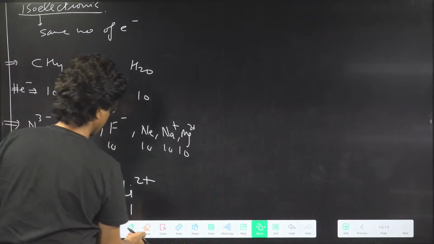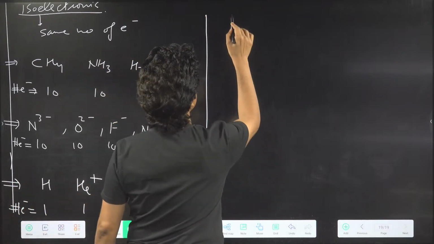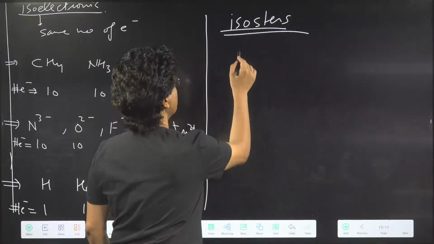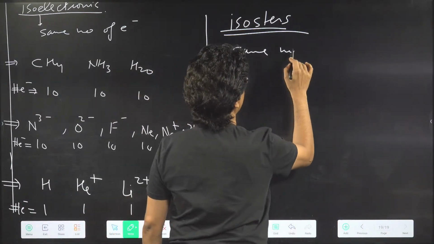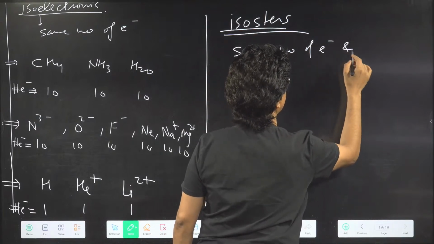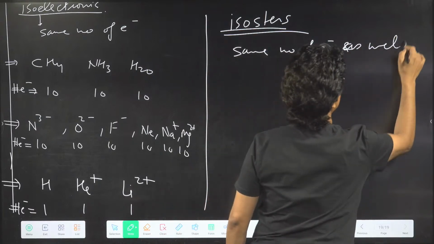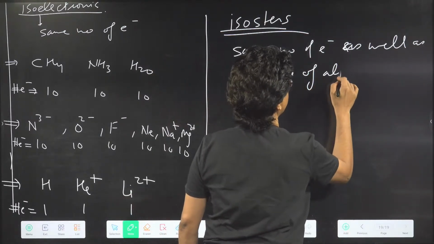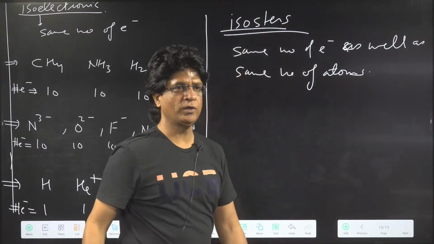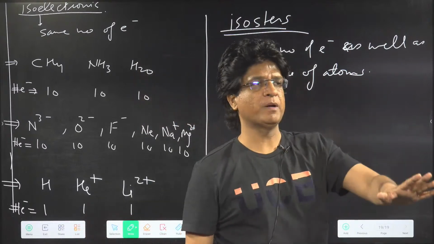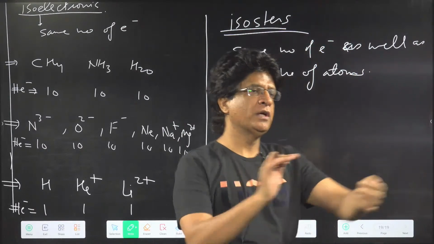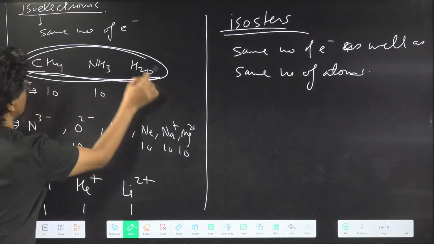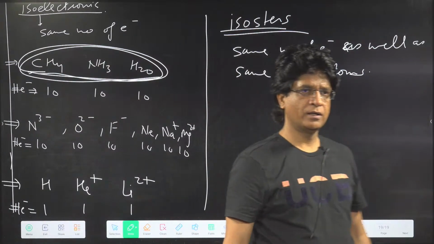And that will be better. The last thing, and that is called isosters. So what are isosters? Which have the same number of electrons as well as the same number of atoms. Yes or no? They have got the same number of electrons as well as the same number of atoms. So tell me, is this group going to form isosters?